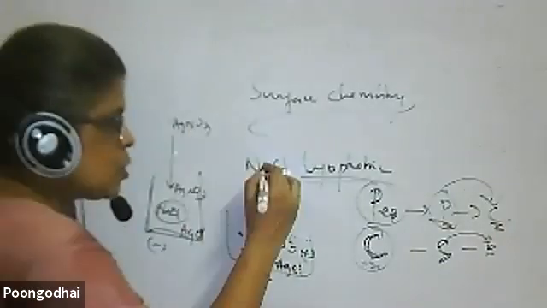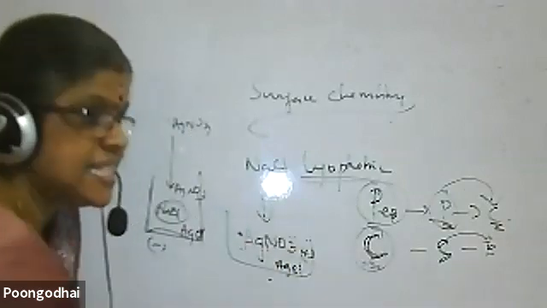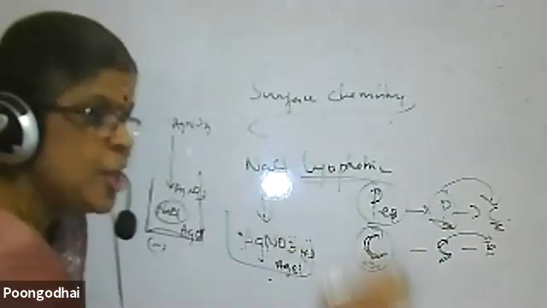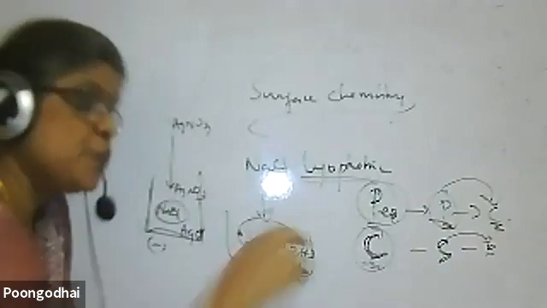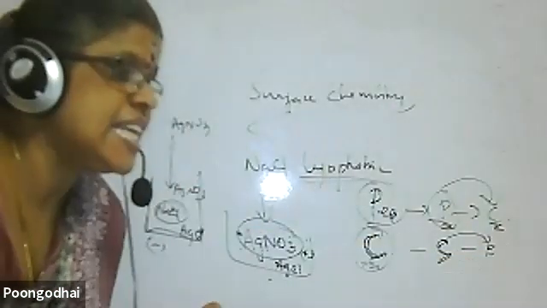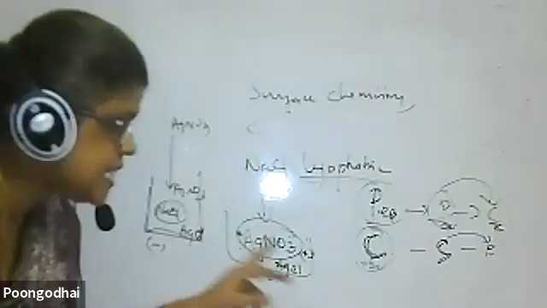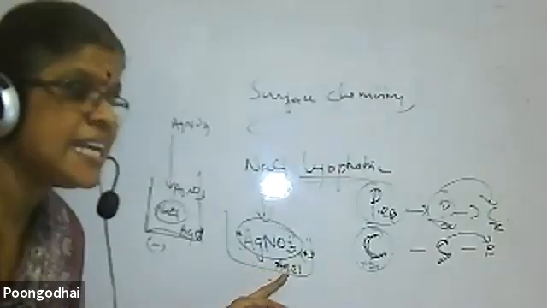Because NaCl is added to AgNO3, the NaCl will precipitate as AgCl. So there won't be any NaCl left. What will be in excess? AgNO3 is in excess. AgNO3 and AgCl are there. So what will AgCl do? It will absorb the light charges, so Ag plus will get absorbed.